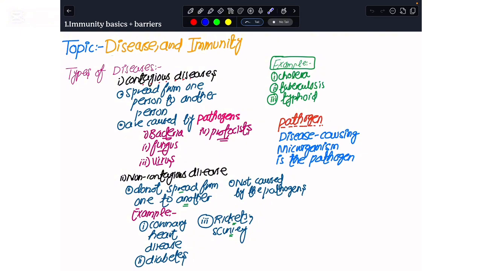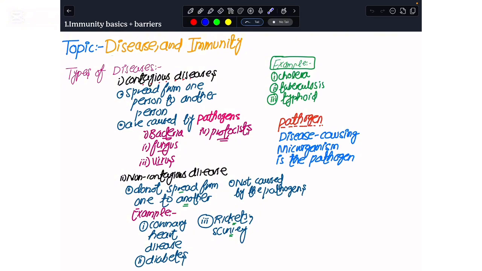So we have to initially see how many types of diseases the human body has. The diseases are broadly categorized into contagious diseases and non-contagious diseases. If I were to tell you what contagious diseases are, the idea is that they are always caused by pathogens. By pathogens we mean microorganisms, and the special thing about these microorganisms is that they cause diseases.